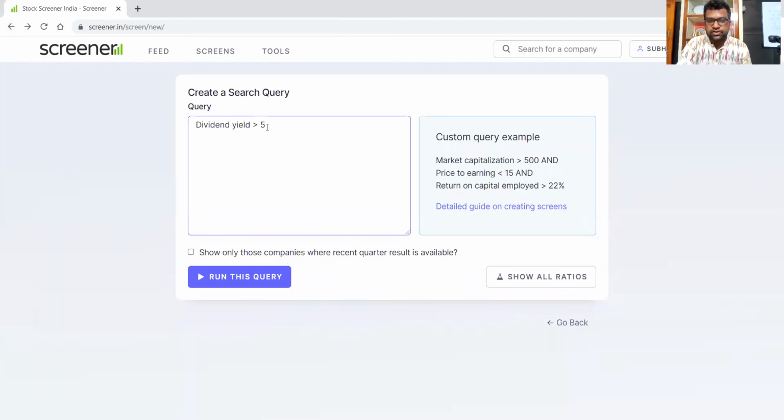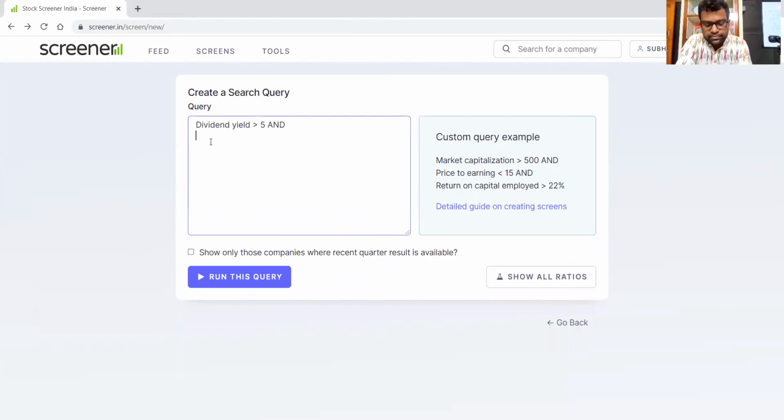So that means mid-cap, right? Mid-cap companies, mid-cap or large cap. I want those companies. I don't want small cap. So what I'll do? I will write "and". Okay. So when I write "and", the cursor will come down.